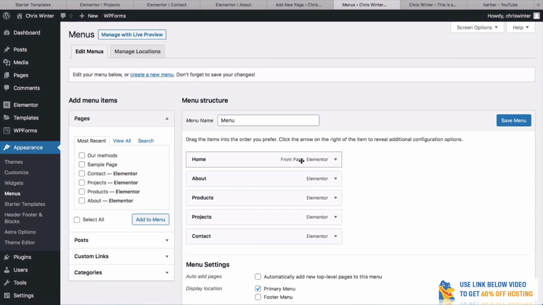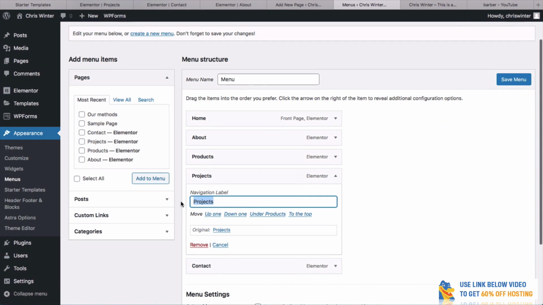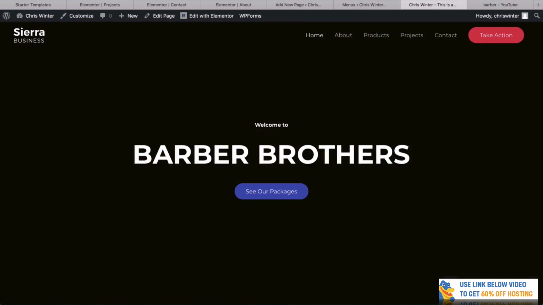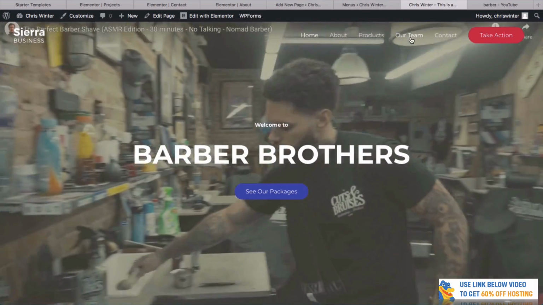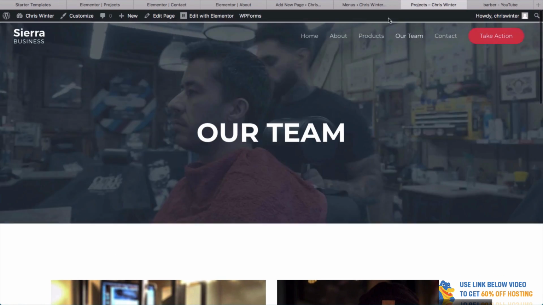We don't need to change much because we actually did use most of the pages as they are. But if you do want to change one, for example, our projects one, we changed that one, didn't we? We want to call this our team. Simple as that. Click Save Menu. It's going to save, and then we can go to our website. Once it saves, it's taking its time. Let's refresh this. You can see that this is now changed to our team. And doesn't that look great? That's the way to do it.